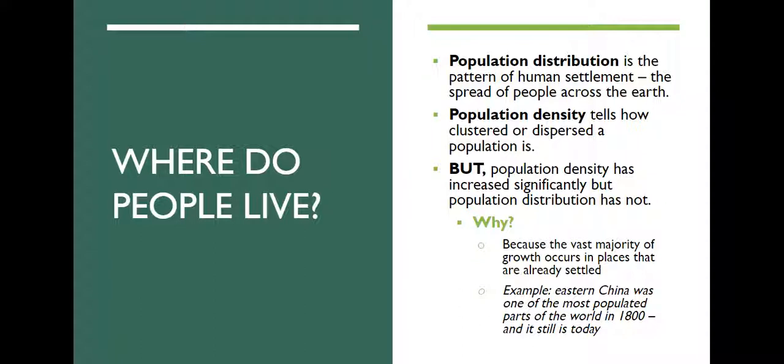This is one of the most heavily populated areas in our world. If we looked at a population density map of the 1800s, we would see it was a highly densely populated area. And if we look at one for today, it's very highly densely populated today. So Eastern China was one of the most populated parts of the world in the 1800s, and it still is today.